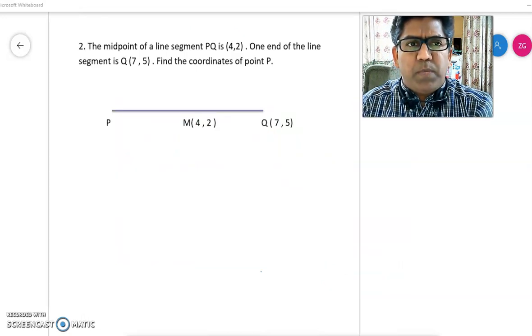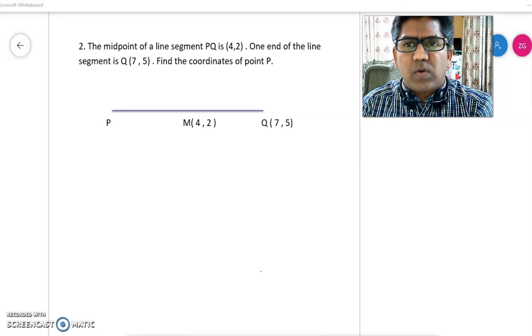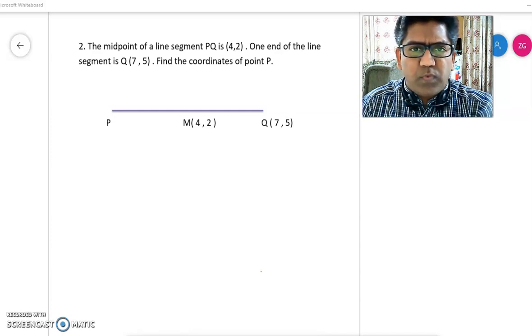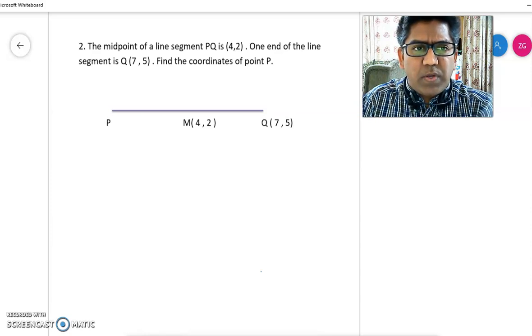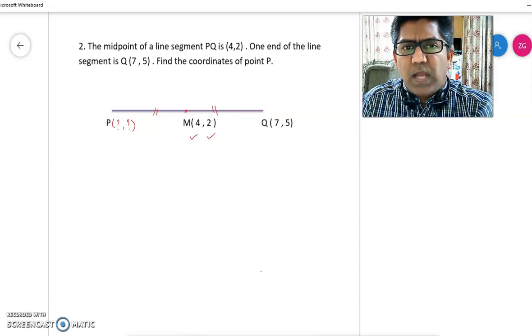Question 2. The midpoint of a line segment PQ is (4, 2). One end of the line segment, that is point Q, is given to you as (7, 5). Find the coordinates of point P. If you look at the diagram here, the coordinates of point P are not given to you, so these coordinates are missing. You know the coordinates of the midpoint M, so these two parts are equal. M is the midpoint. You know the midpoint coordinates and you know point Q.